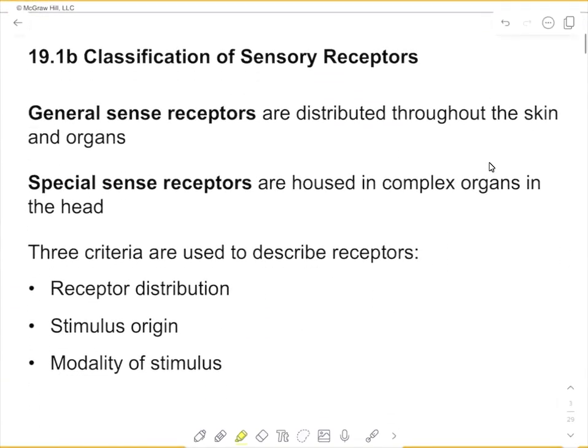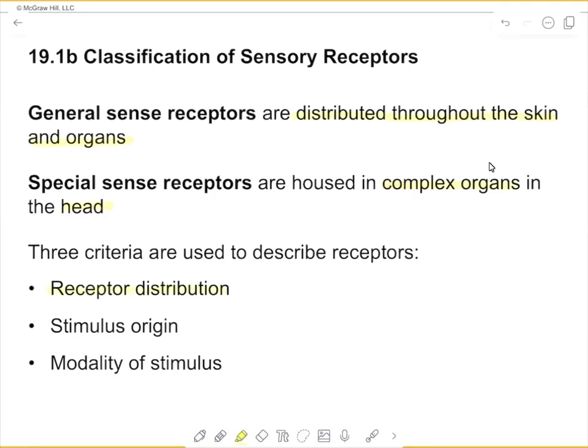So to classify receptors, we classify them first on how they are distributed throughout the skin and organs. So a general sense receptor is kind of like a modified dendrite, whereas a special sense receptor is going to be housed in a much more complex organ in the head. So the criteria used to describe receptors are the distribution of the receptor.